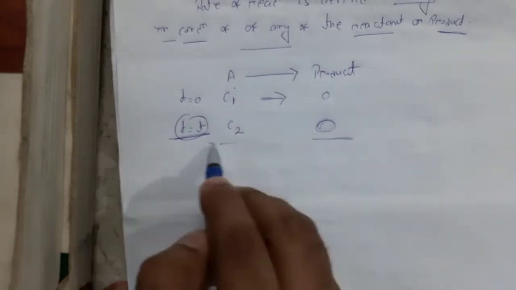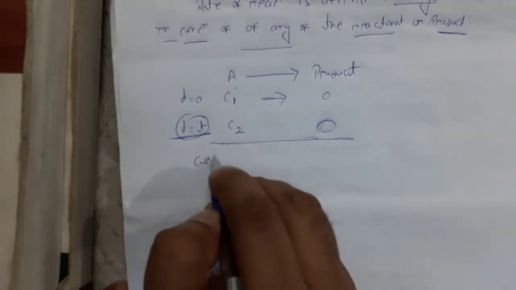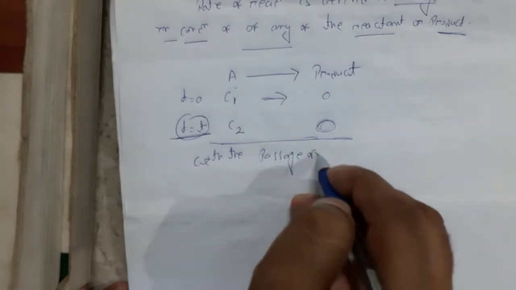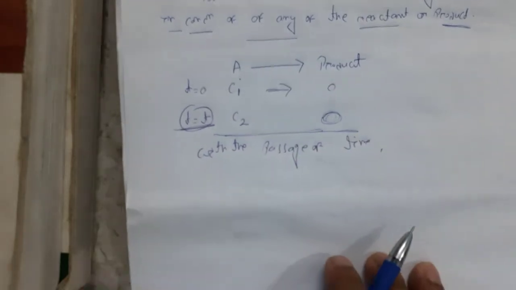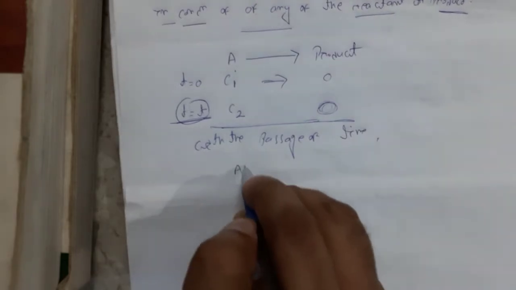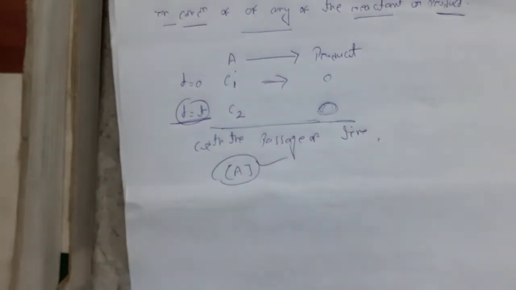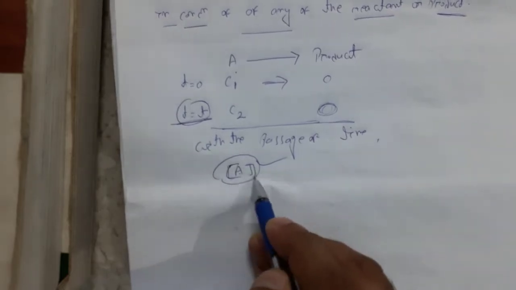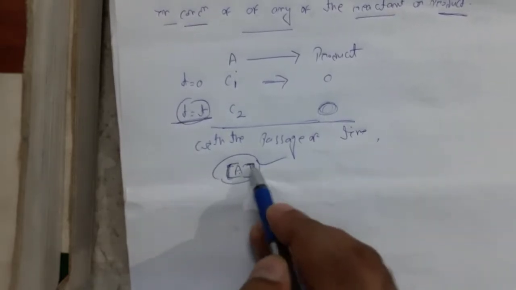So what happens here with the passage of time: the concentration of reactant A, while writing concentration of reactant, we have to use this type of bracket, square bracket.